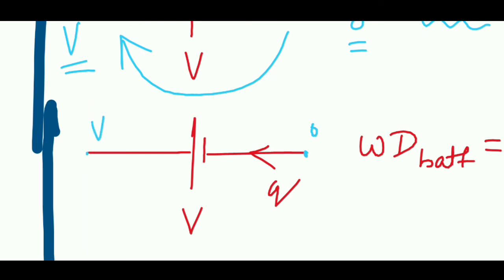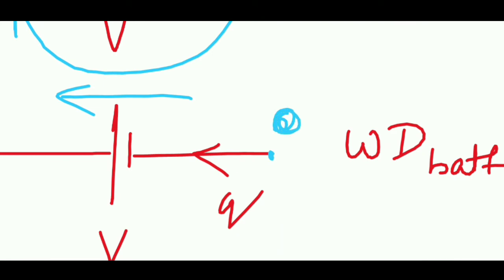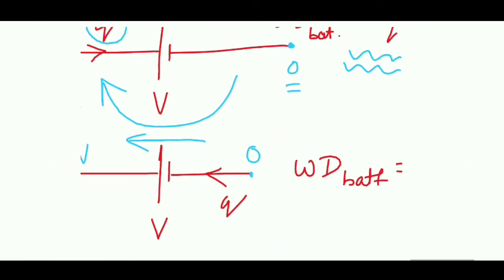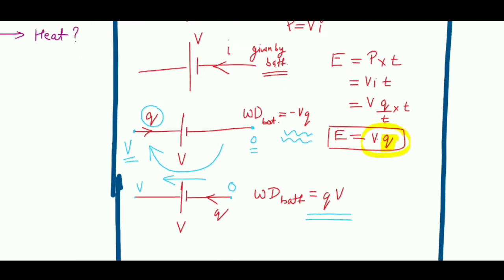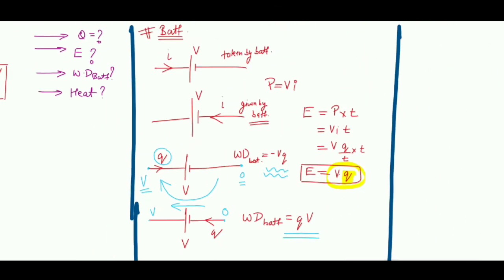If the charge is going in this direction, the energy will increase by QV amount, so work done will be positive. This is the discussion you have to be clear on if you want to find out these last two parts, heat and work done by the battery. You cannot find them out if you are not clear with this concept. This is very important.